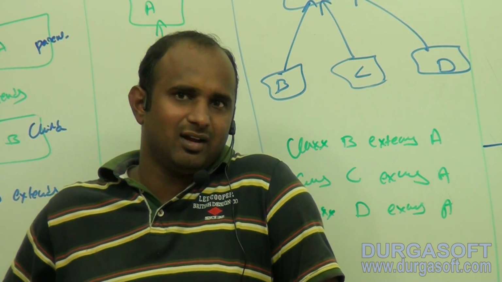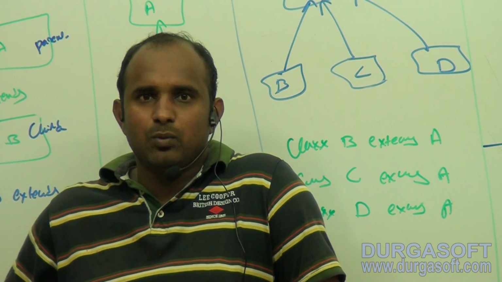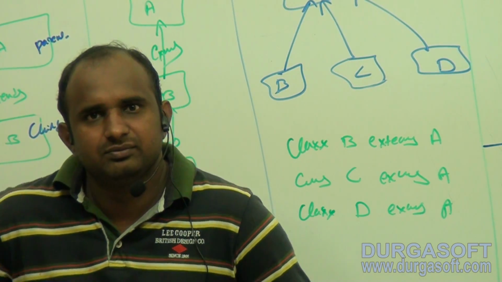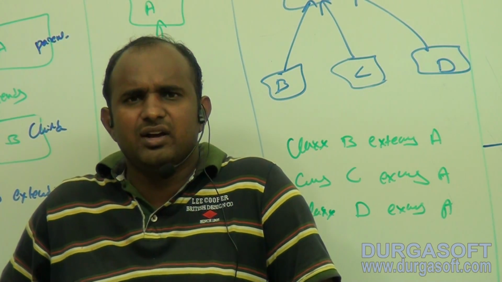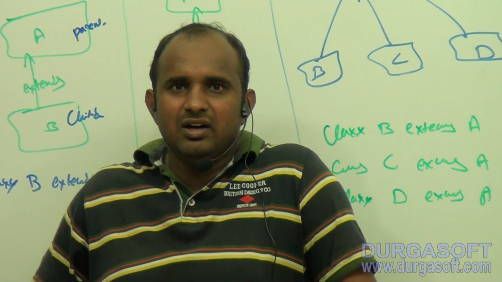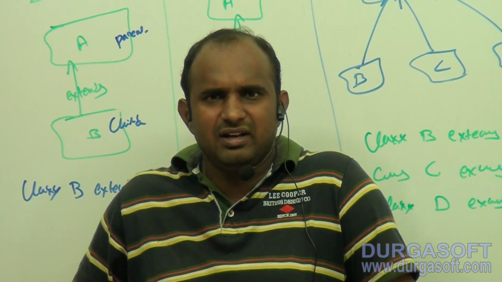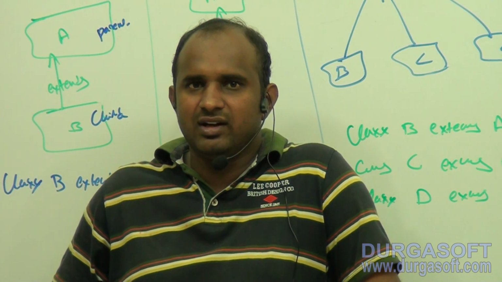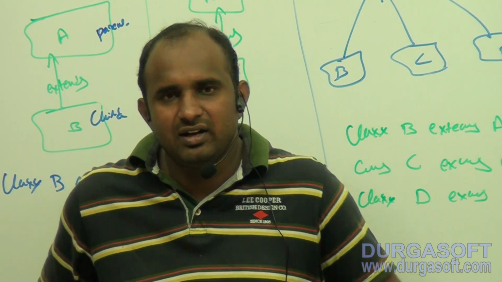What do you mean by parent class? Who is providing the properties is called the parent class. What do you mean by child class? Who is acquiring the properties is called the child class. Inheritance is also known as is-a relationship. What are the main advantages of inheritance?